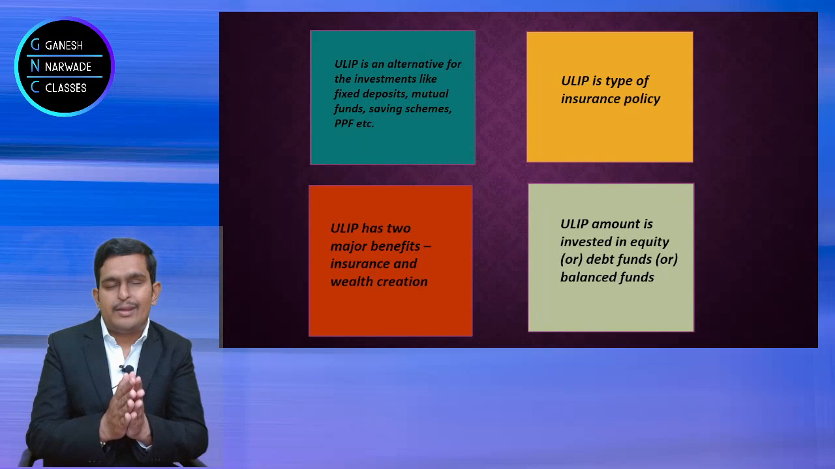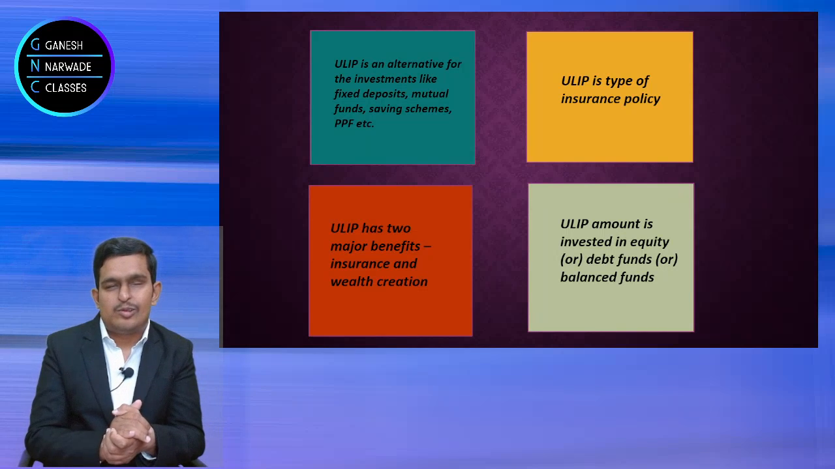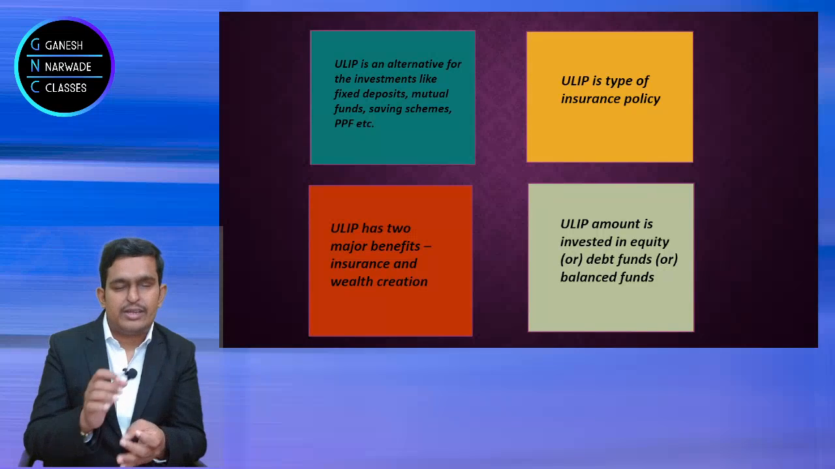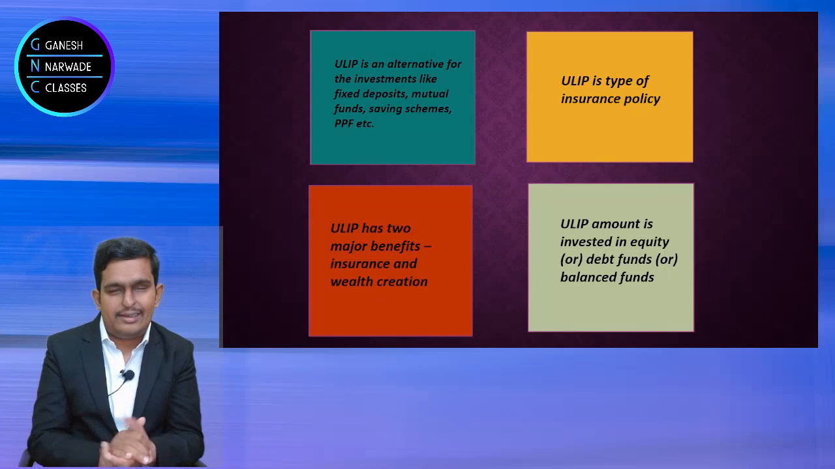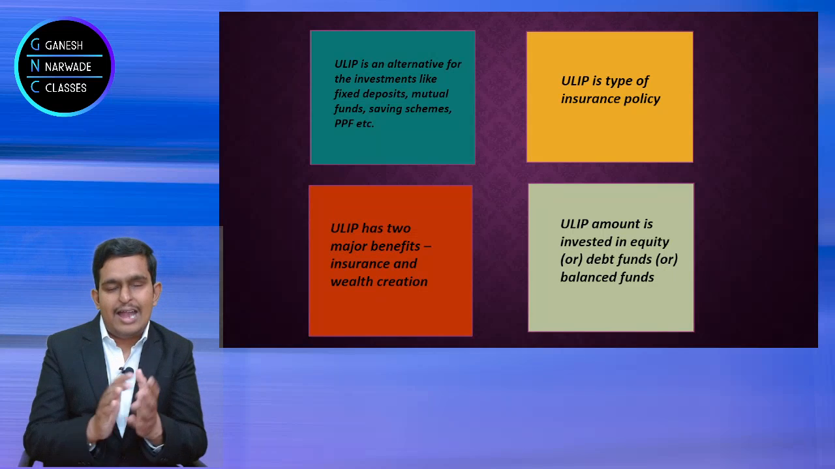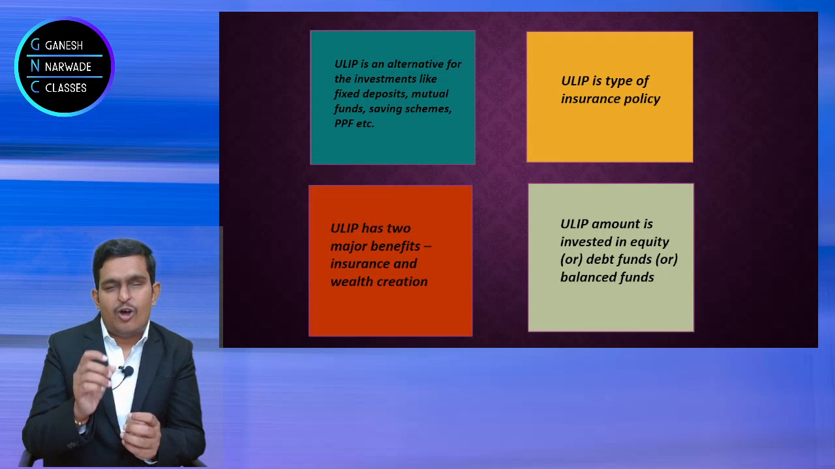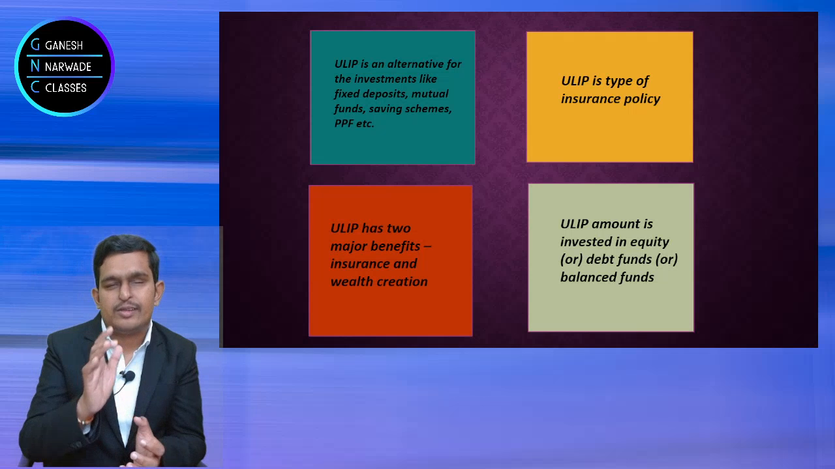ULIP is simply an insurance plus investment plan. You should understand that ULIP is insurance plus investment. So it will give you some good returns, more than 8%, and also insurance cover in case of death or maturity of the policy. You will get some lump sum amount on maturity or on death.